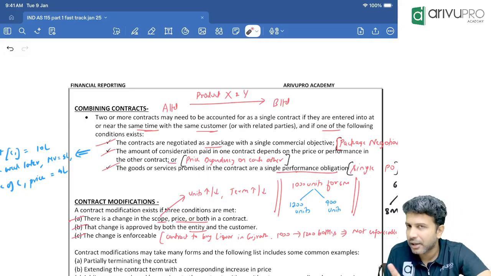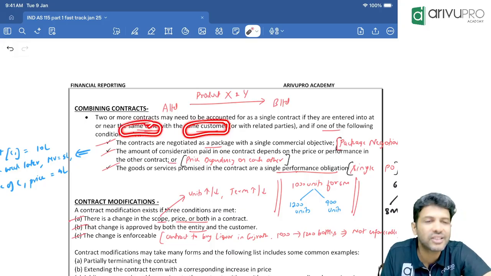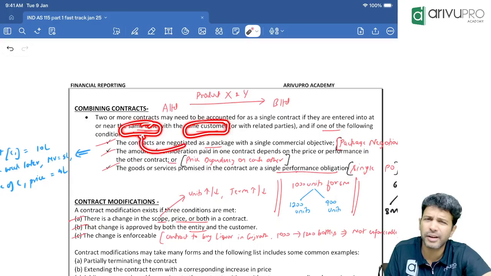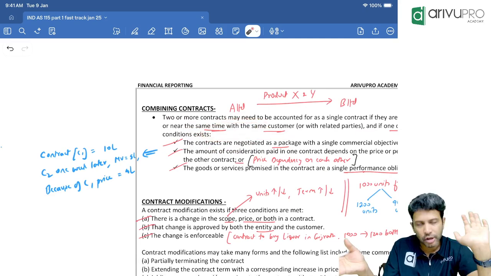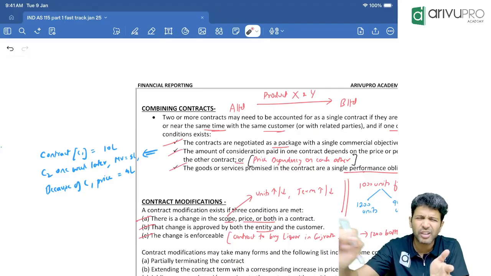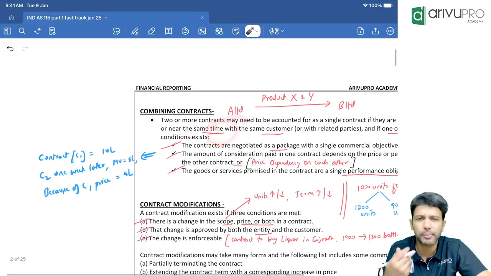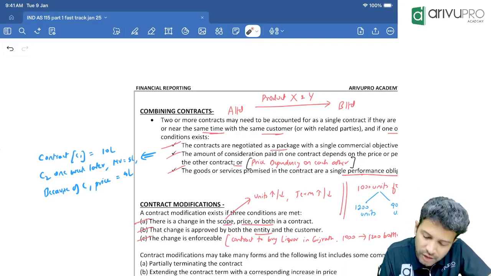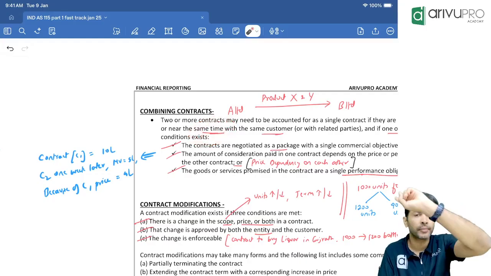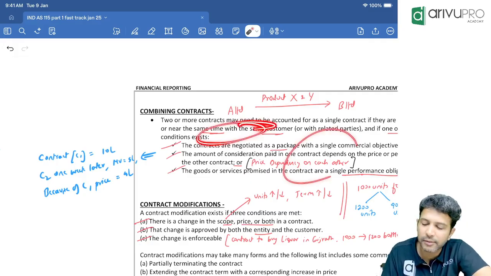What is nearly the same time? They have not defined it. Maybe 1 week, maybe 2 weeks of delay. That's what they are trying to say. It should be with the same customer, and the contracts should have been signed at nearly the same time. Same time does not mean that day only. Practically, I think a delay of 5 to 10 days is also acceptable in my view. You will have to analyze it practically, from company to company and case to case. These are 2 conditions, plus any one of the following.